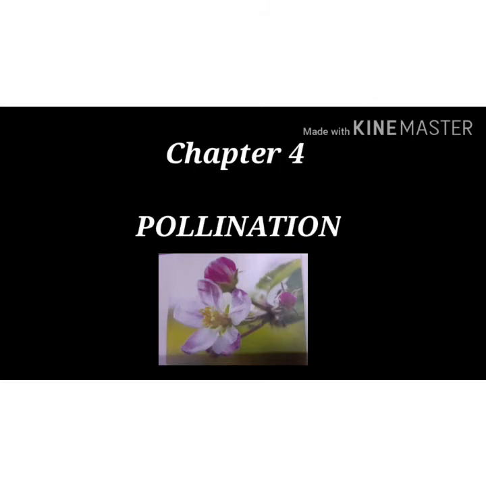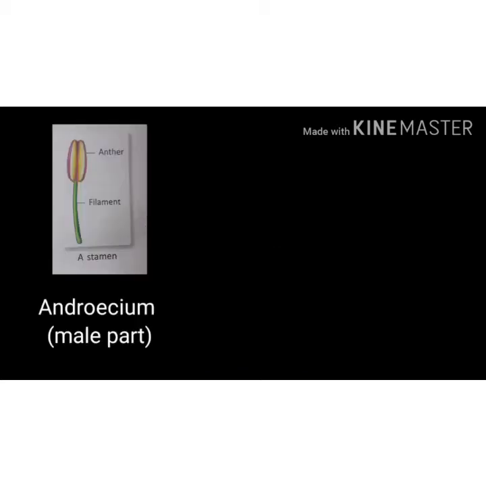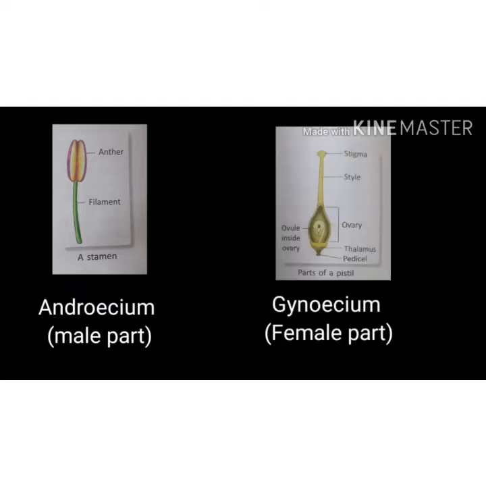Class, today we will continue chapter 4, pollination. Yesterday you learned about the androecium, that is the male part of the flower, and the gynoecium, that is the female part of the flower. Based on the presence of male and female parts, flowers are of two types.